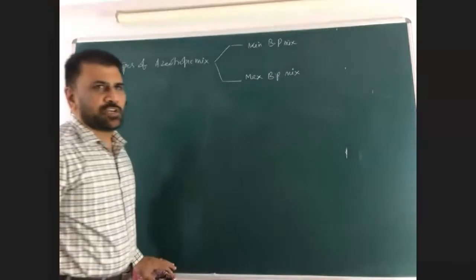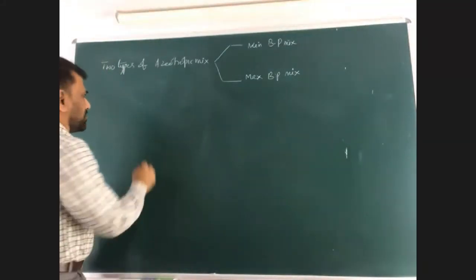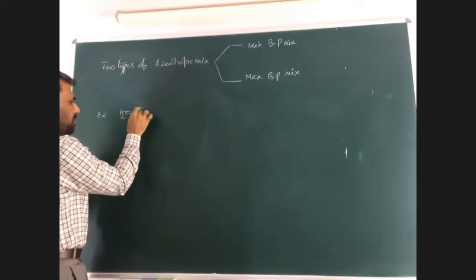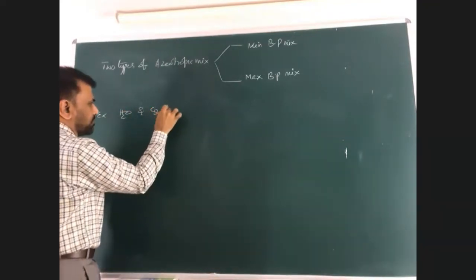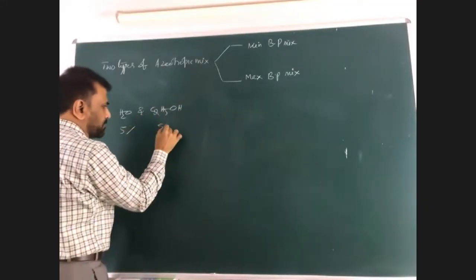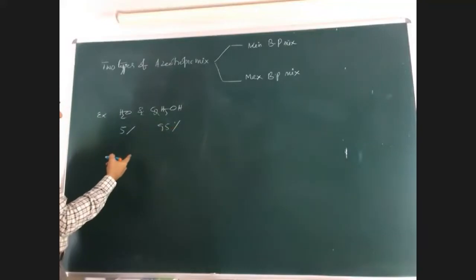Because the distillation is related to the boiling point. Consider this example: H2O and ethyl alcohol. I told you just now. This is 5%. This is 95%. This percentage you have to remember.